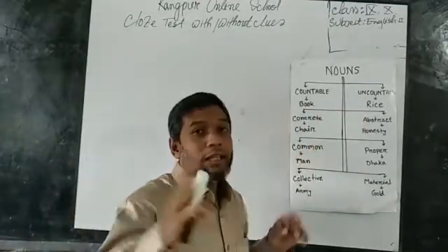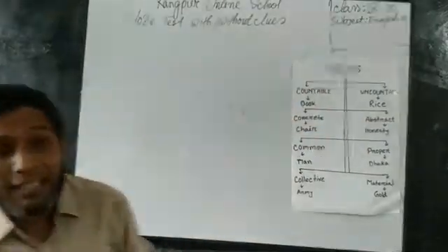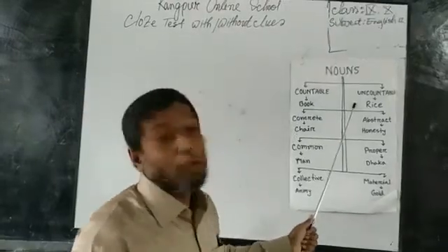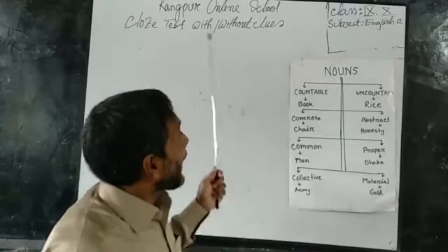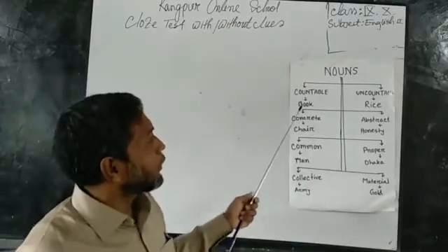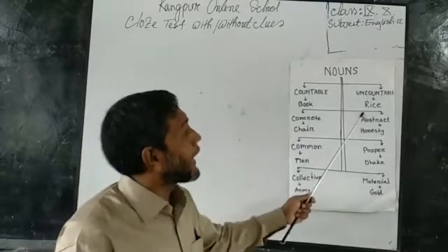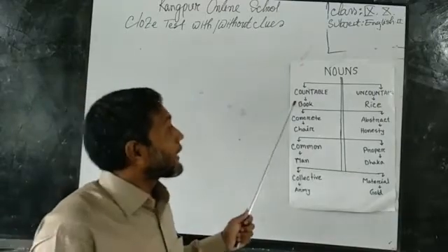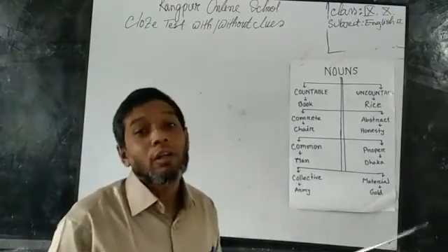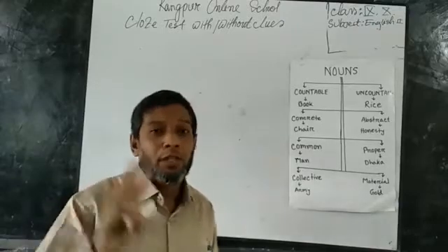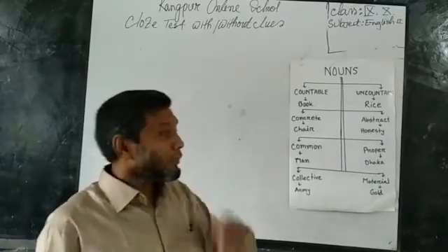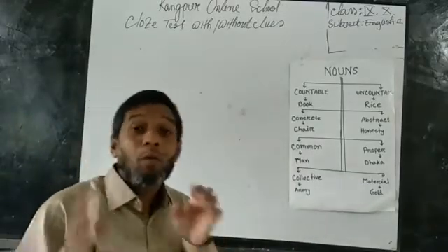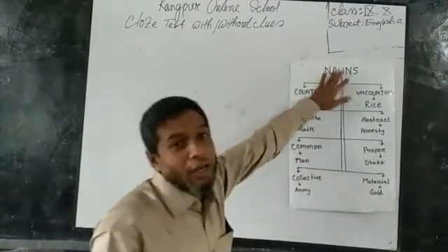Dear students, can you remember in my last lecture I told you about countable nouns and uncountable nouns. And so far I can remember, I gave you an example. Book is a countable noun and rice is an uncountable noun. And I told you the characteristics of countable and uncountable nouns. But again, my dear students, remember what our target is, what our focus point in the lecture is. Noun is not our focus point.